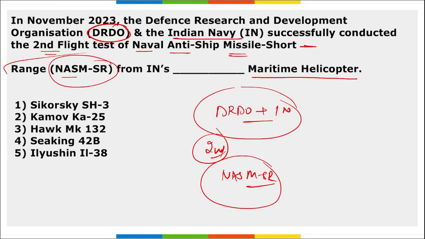So this missile, the Naval Anti-Ship Missile Short Range, was tested from the Indian Navy's which helicopter? What is the name of that helicopter? It is Sea-King 42B, the maritime helicopter from which this missile was tested by DRDO and Indian Navy together, and this was the second test for this particular missile.